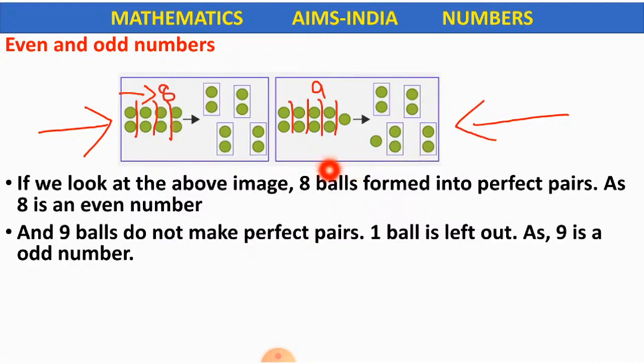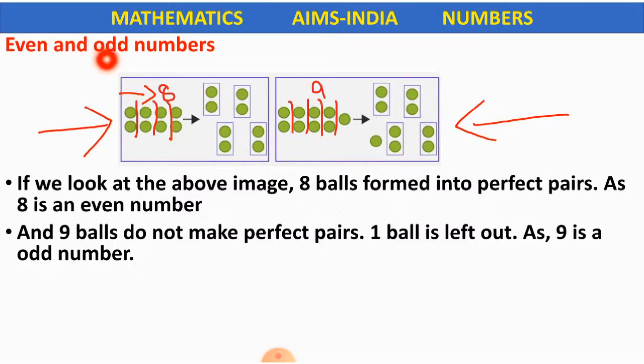One is remaining. So here we can say that 8 is an even number. What is 8, children? 8 is an even number, and this 9 here becomes an odd number. Clear, children? When we have a number which can be divided into perfect pairs, it is called an even number. When we have a number which cannot be made into perfect pairs, which leaves one single, this is called an odd number.